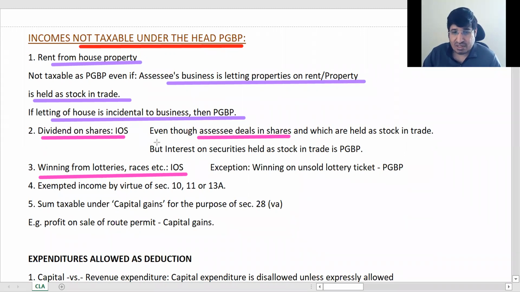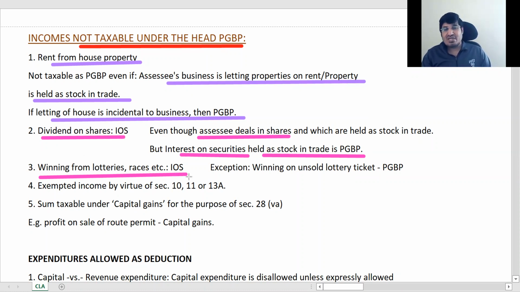Okay, so now the exception is here: interest on securities. Dividend on shares is always IOS. But interest on securities held as stock in trade, so securities are stock in trade and you are getting interest, that is chargeable to tax under PGBP. Just remember this. Normal interest on securities is income from other sources, but if your securities are held as stock in trade and you are getting interest, then PGBP. But dividend in any case is IOS.